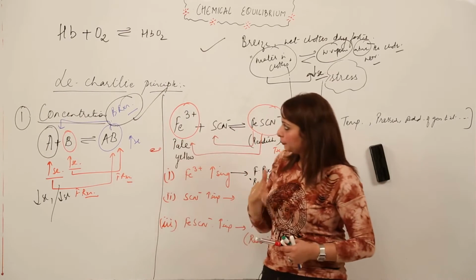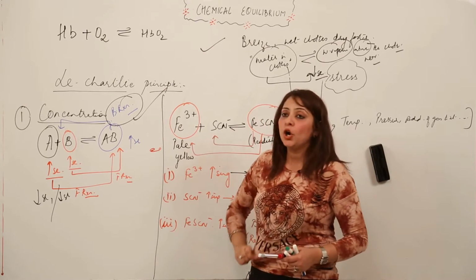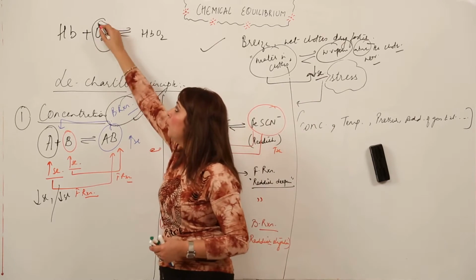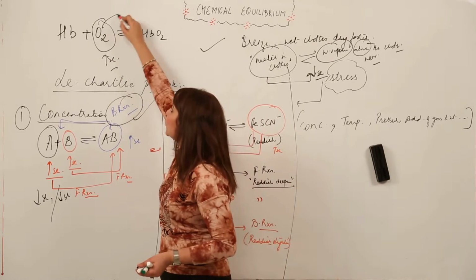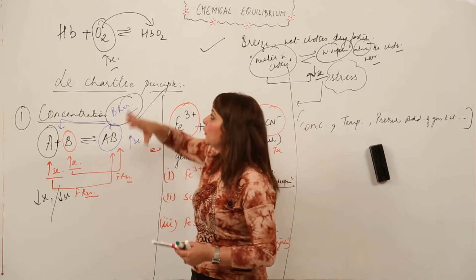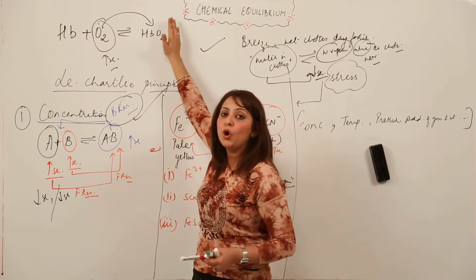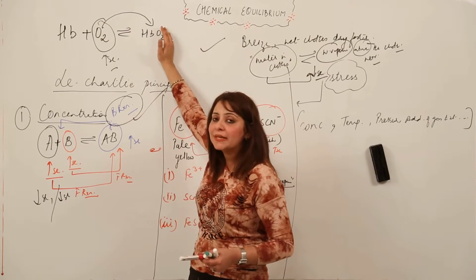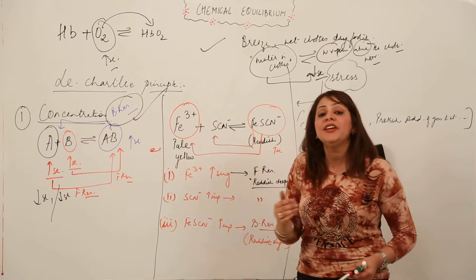So when the air reaches the alveoli, the oxygen concentration becomes more, right? So it will favor the formation of more hemoglobin oxygen complex. If the concentration of O2 is increased, it favors more formation of the oxyhemoglobin complex.